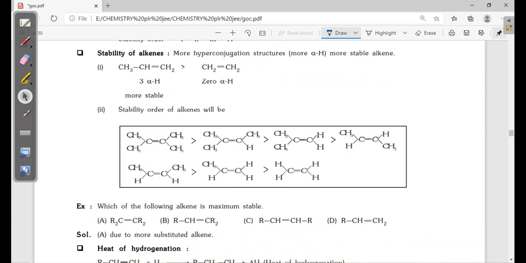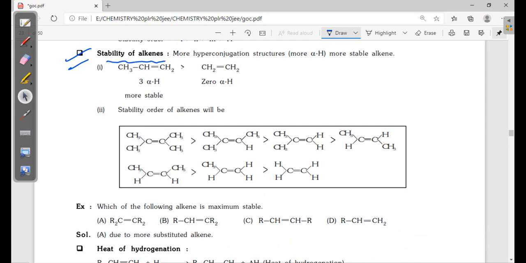Now important is the stability of alkenes. The more hyperconjugation structures, the more stable the alkene. See here, 3 hyperconjugations are there, here no hyperconjugation, that's why it is more stable. Then you can see here 3 plus 3 is 6, total 12 hyperconjugations are there, obviously highly stable.